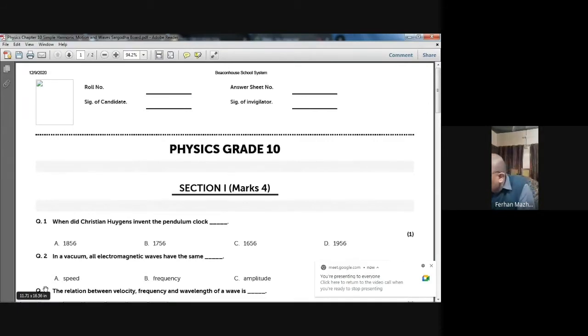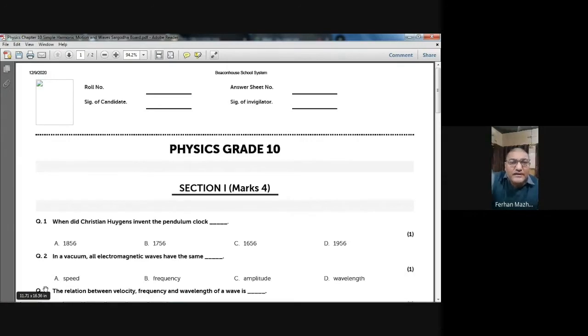And today's task is simple. We have prepared a kind of assessment which we'll be doing by discussion. My students will do this in their copies, and then they will submit it on the knowledge platform and also in their Google Classroom. Today's assessment is based on chapter number 10, which is the first chapter in the 10 Matric Physics book. The name of the chapter is Simple Harmonic Motion and Waves.